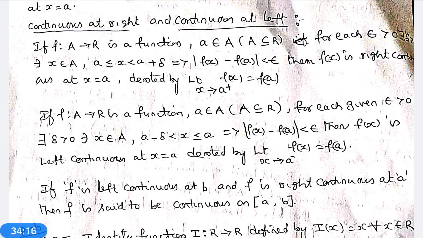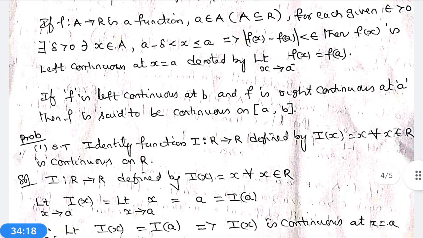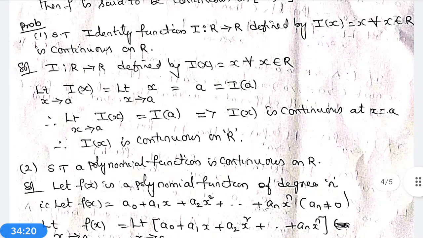Now the solution. I: R to R defined by I(x) equal to x, for all x belongs to R. That means I(1) is equal to 1, I(2) is equal to 2, I(3) is equal to 3, I(a) is equal to a, I(k) is equal to k. That is the property of the function, that is the identity function. Now we want to show this is continuous on R.